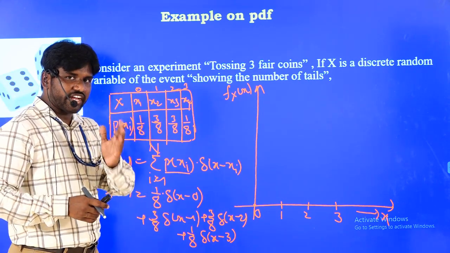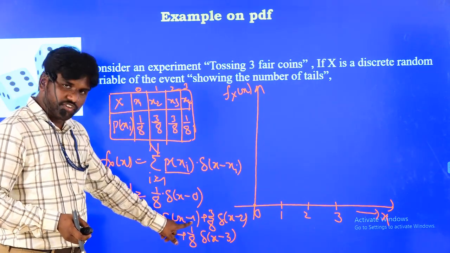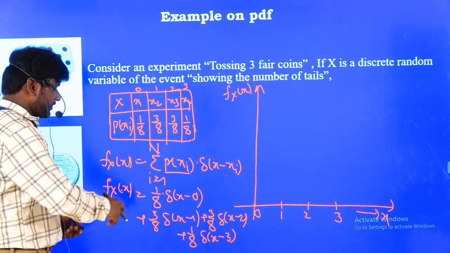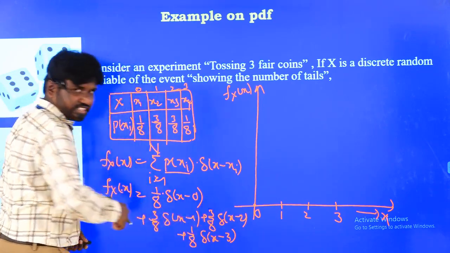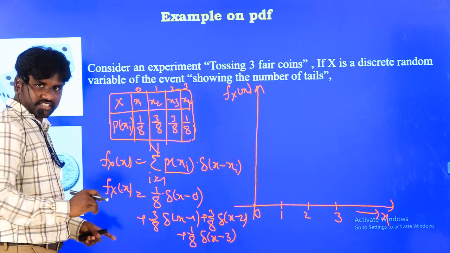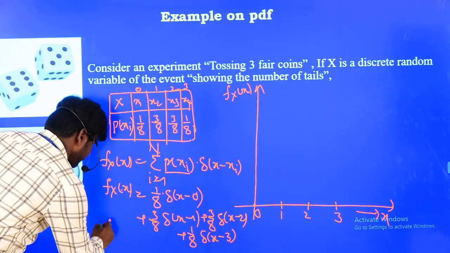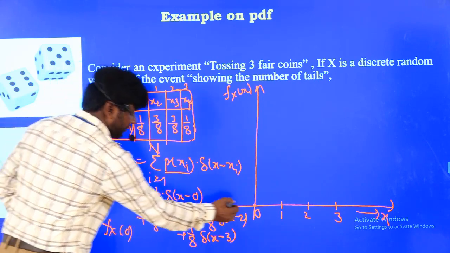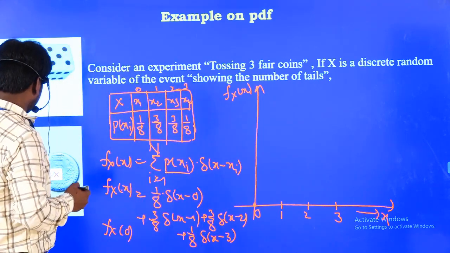The del function is valid only at 0; everywhere else it is 0. So del of minus 1 becomes 0 into something. Here also del of minus 2 is 0, and del of minus 3 is 0. So only one value exists. That means at x equal to 0, I want to find the amplitude, and it is given as